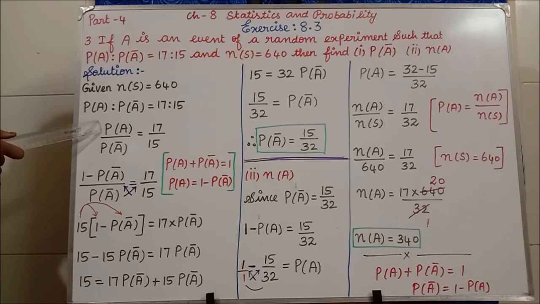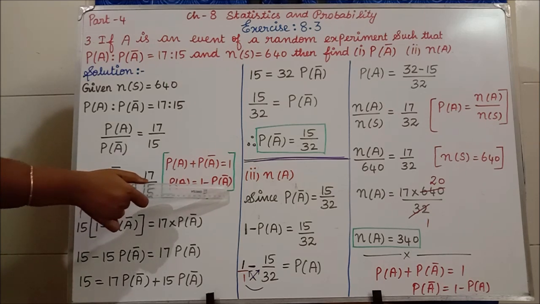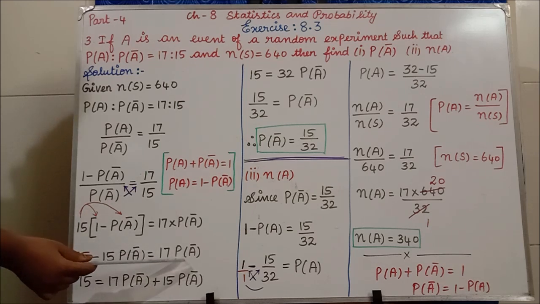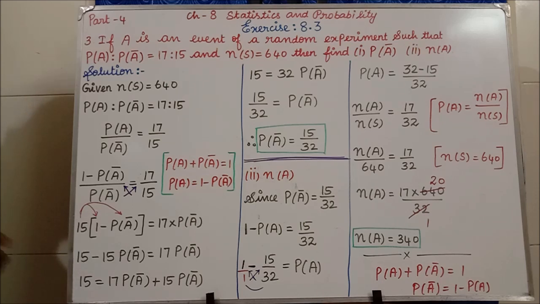So in the place of P of A, we have 1 minus the probability of A complement. Write that here: 1 minus P of A bar, divided by P of A bar, is equal to 17 by 15. The next step is cross multiplication: 15 into 1 is 15, and 15 into P of A bar equals 17 into the probability of A complement. Keeping the constant alone on this side, the P of A bar value I take to the right hand side.